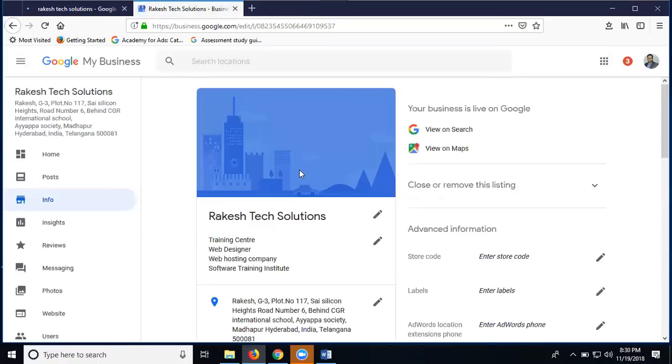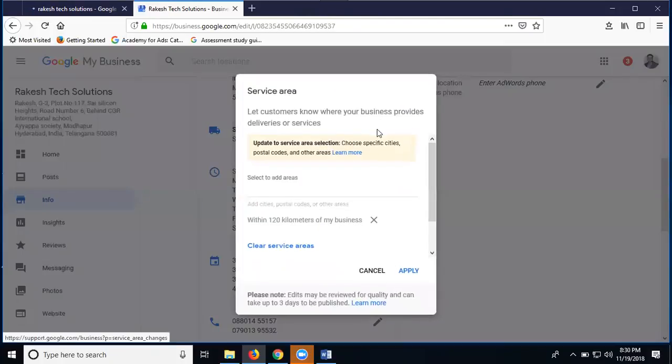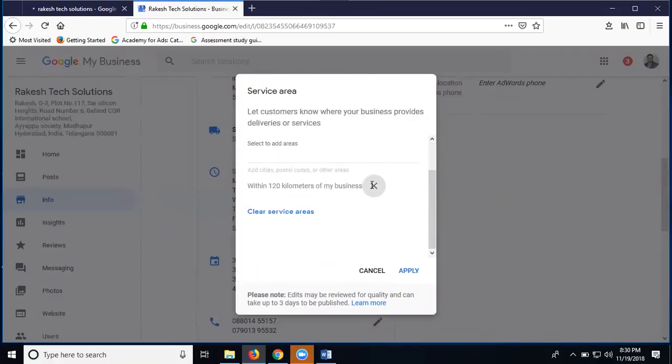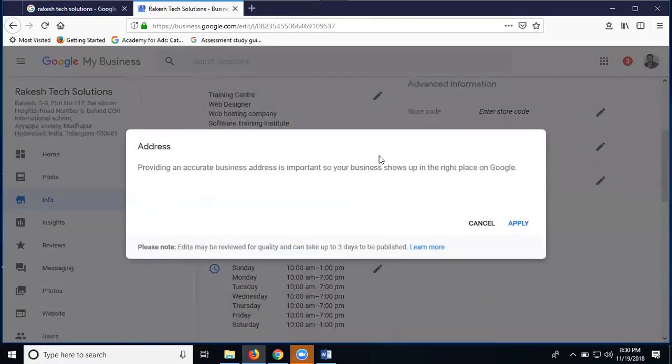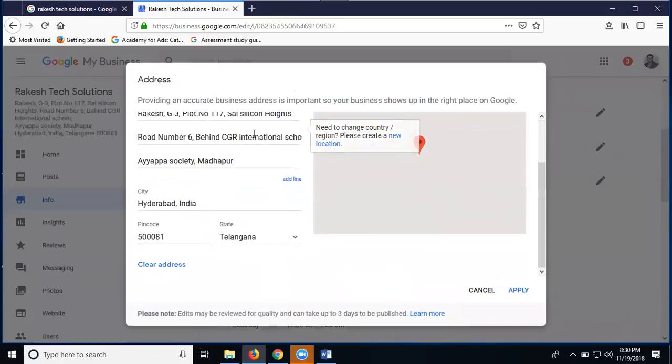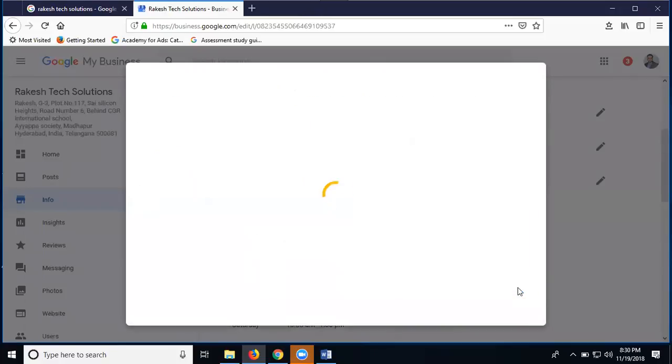Go to information. Once you reach your information, it says serving customers within 120 kilometers. But my target is only for specific places. So here, remove it. Cancel. Select your option. In this, I'm searching for the address. Save into the option here.